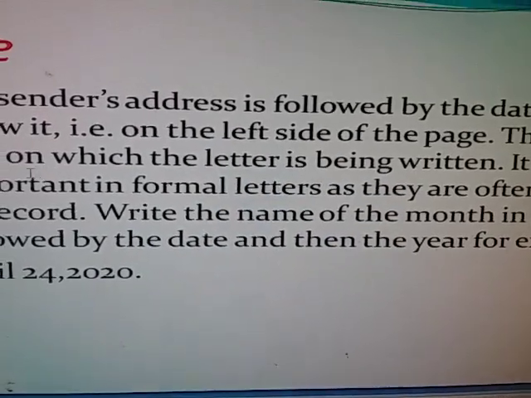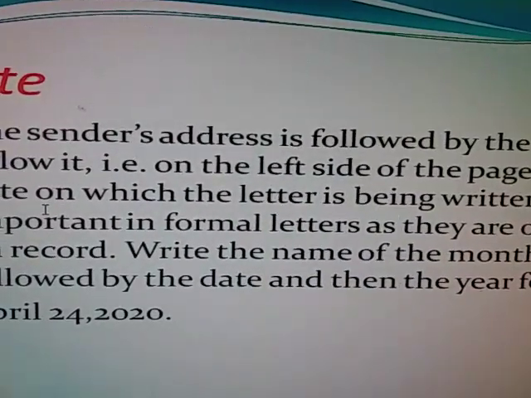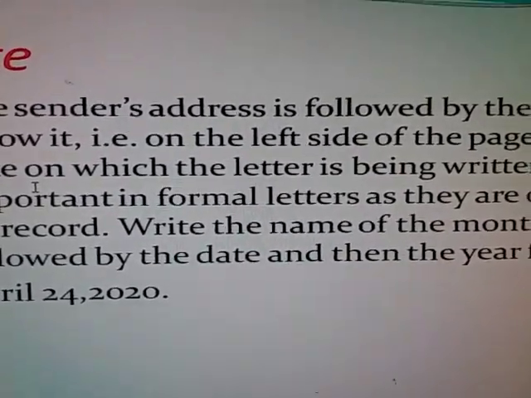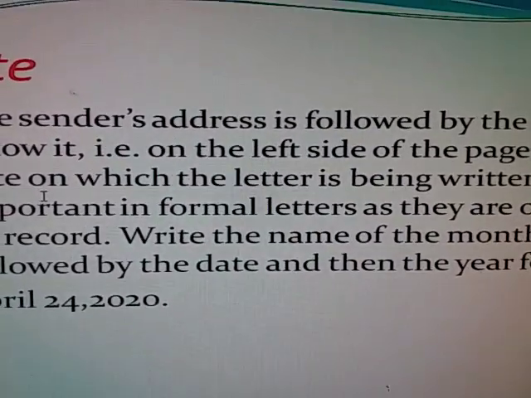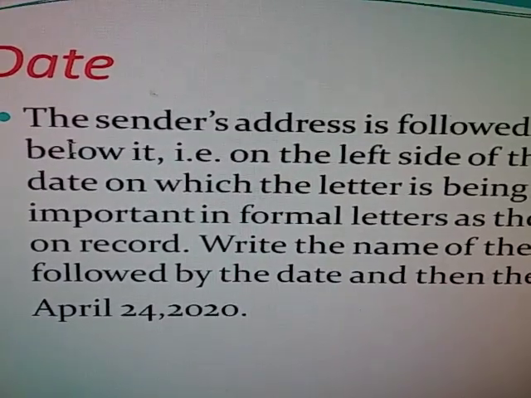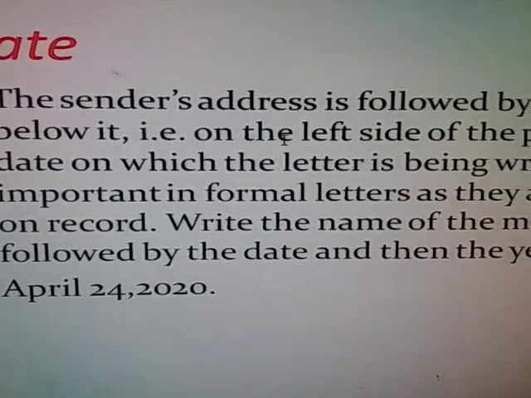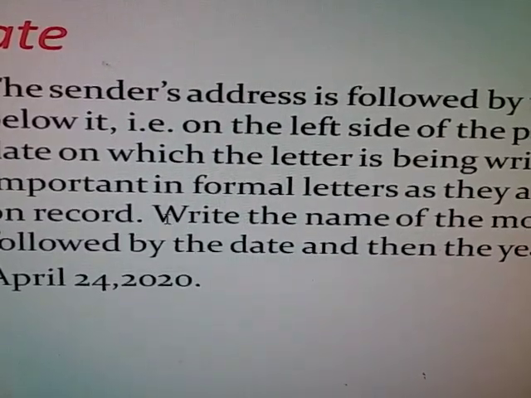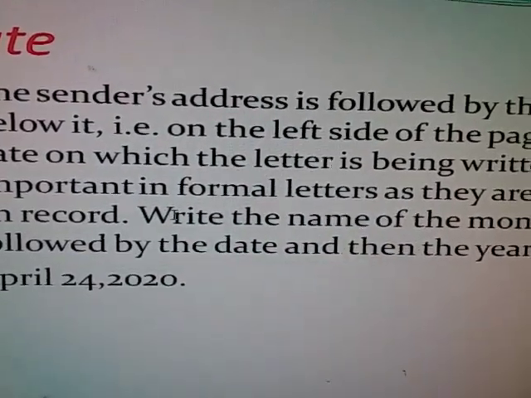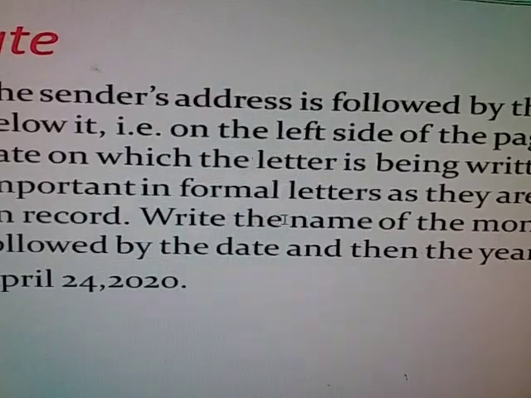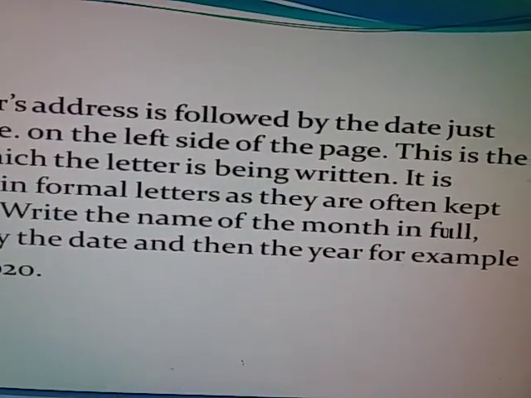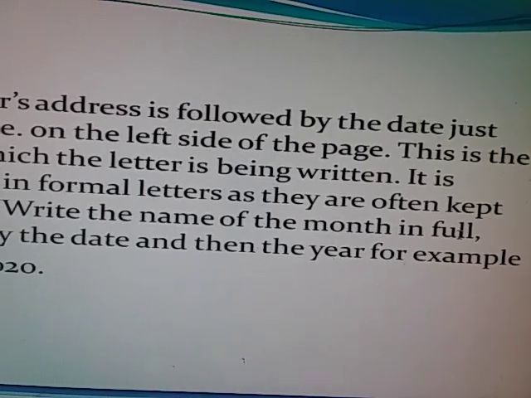Dear students, when you write the date, you must keep in your mind that the date must be the same on which you are writing the letter. It must also be noted that when we write the date, the name of the month must be in full.